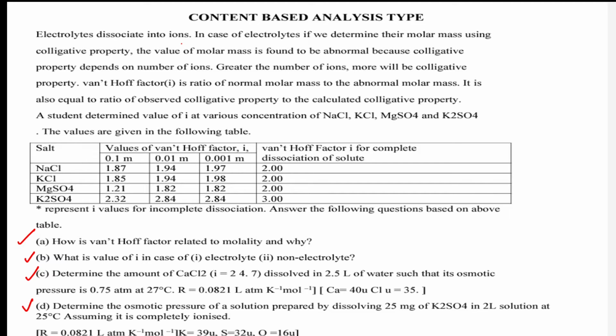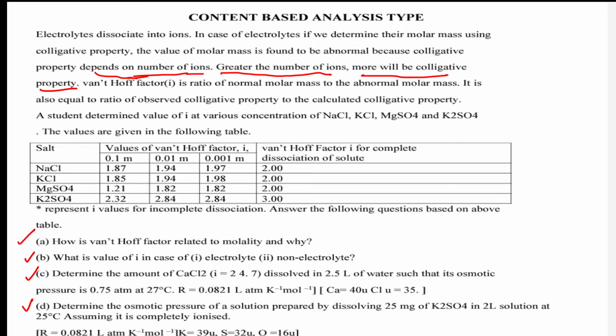Let's read the question. Electrolytes dissociate into ions. Don't panic and read slowly. In case of electrolytes, if we determine their molar mass using colligative property, the value of molar mass is found to be abnormal, because colligative property depends upon the number of ions. This I know already, I have studied the definition. Greater the number of ions, more will be the colligative property.